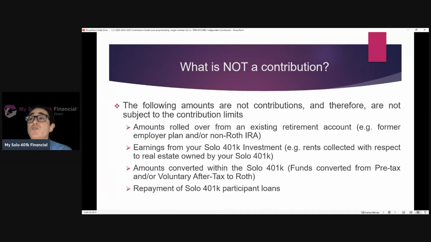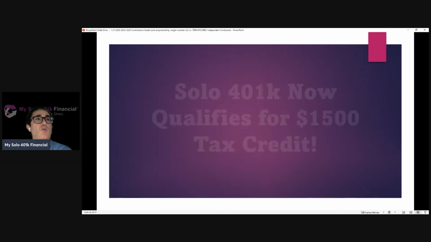Lastly, repayment of solo 401k participant loans, right? Another great use case is the ability to borrow from your solo 401k. You could use those proceeds for an emergency purpose or really any purpose. And that is going to require repayment of the solo 401k participant loan, because that's going to have to be structured as a loan where it's going to have to be paid back in monthly or quarterly payments. So that's, again, a deposit of funds into your solo 401k. But that repayment of that solo 401k participant loan doesn't count as a contribution, doesn't reduce how much you can contribute to the solo 401k.